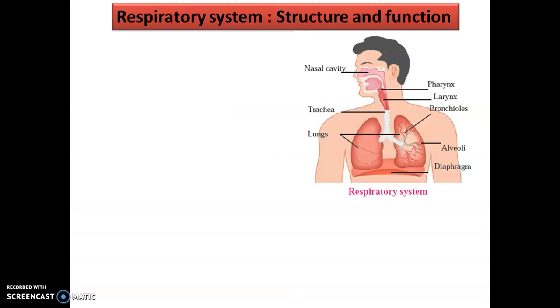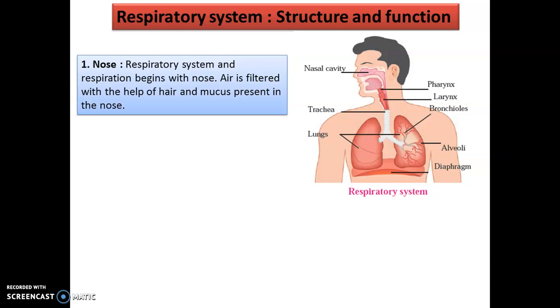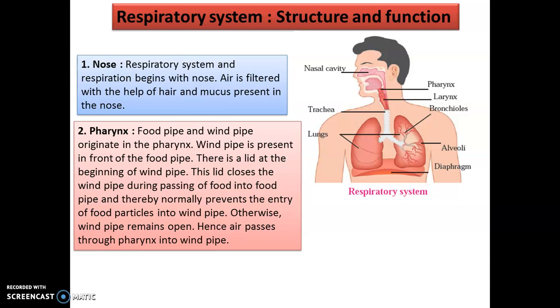Okay, then now let's study the respiratory system. The respiratory system consists of the nose, you all know that, okay. Air is filtered with the help of hair and mucus present in the nose. Okay, so inside our nose we have small hair and mucus that prevents the microorganisms from getting inside our body. Then next we have the pharynx, where the food pipe and windpipe originate. So this is the pharynx where the food pipe and the windpipe originate.